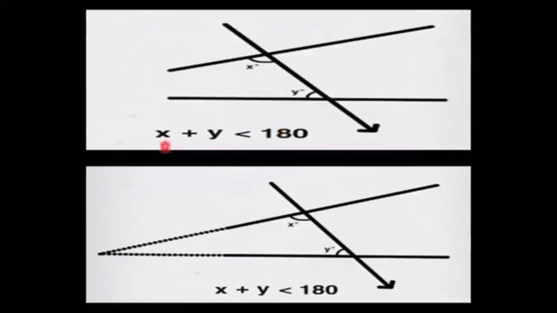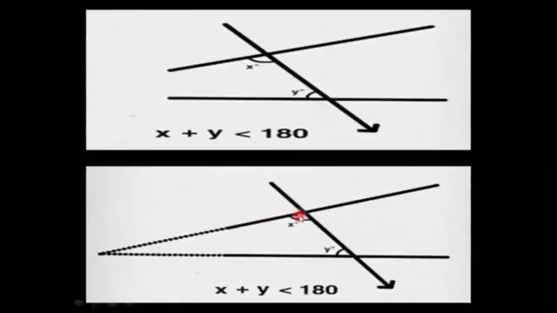In short, if a straight line falls on two other straight lines, and the sum of the interior angles, x plus y, happens to be less than two right angles, then these straight lines, when produced indefinitely, will meet. You can understand this with the figure given below.